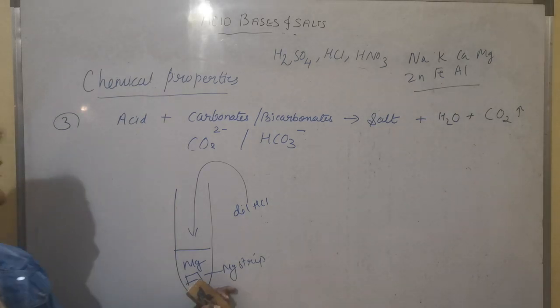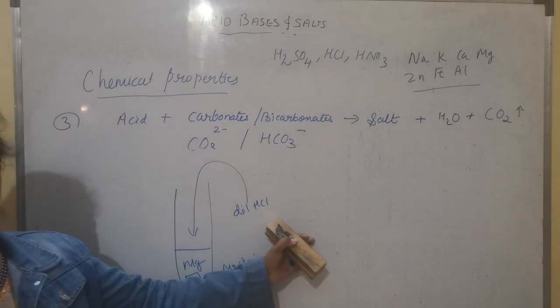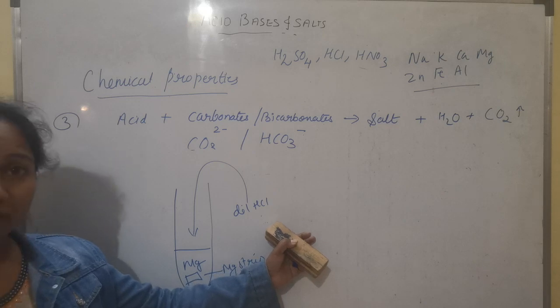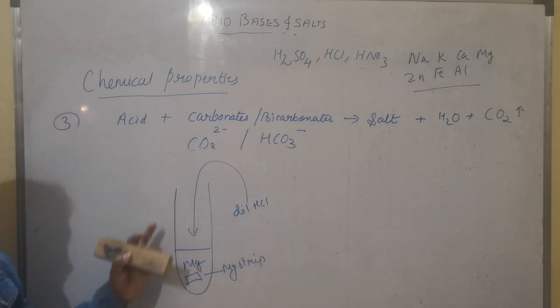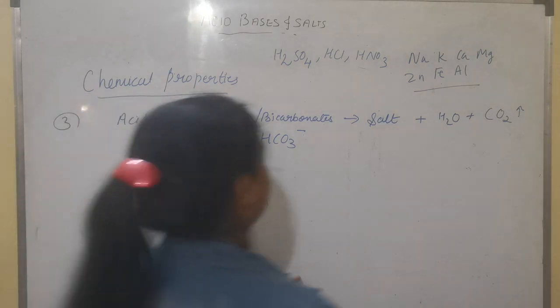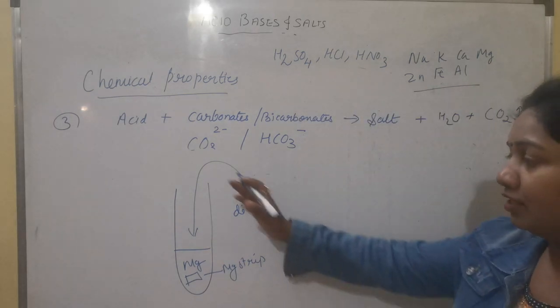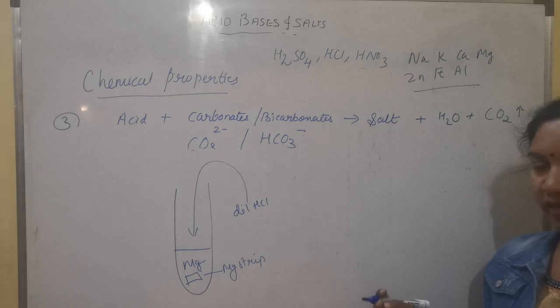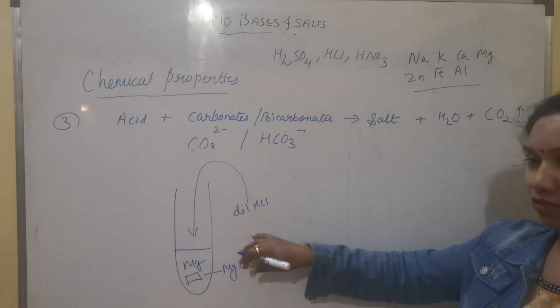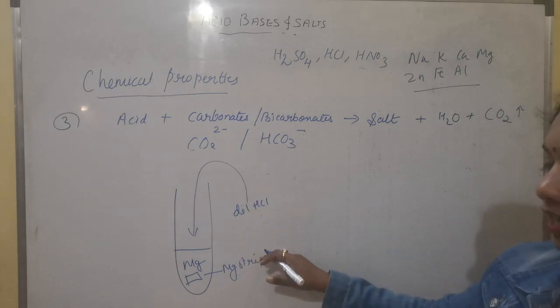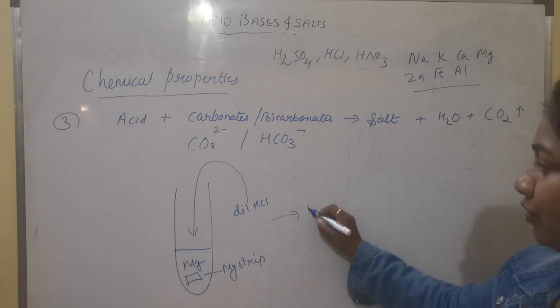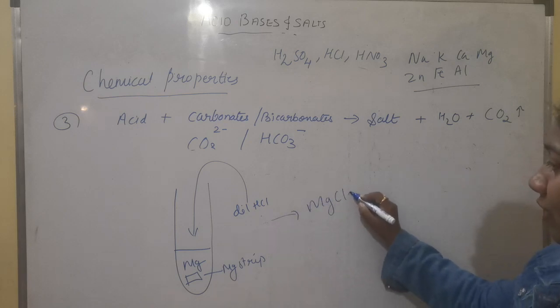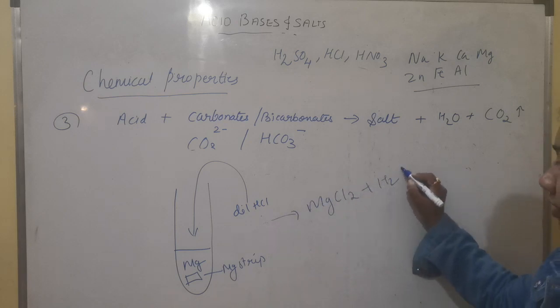We know that when a metal reacts with an acid, we get hydrogen gas as one of the products along with the salt. And this is the test to confirm the presence of hydrogen gas. You took one test tube, put a small strip of magnesium and then poured dilute HCl. After pouring dilute HCl, you are going to get magnesium chloride salt plus hydrogen gas.